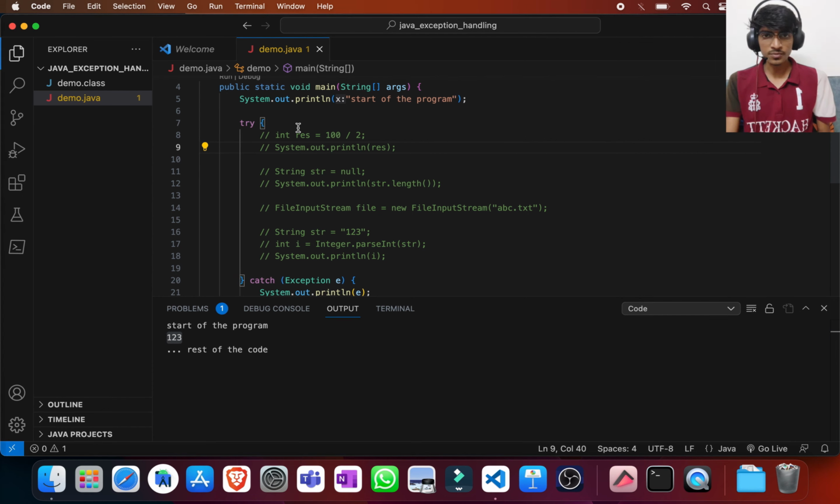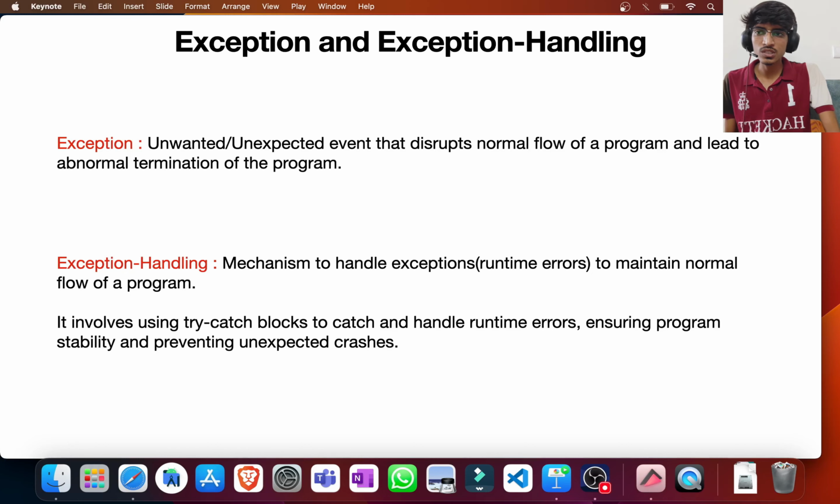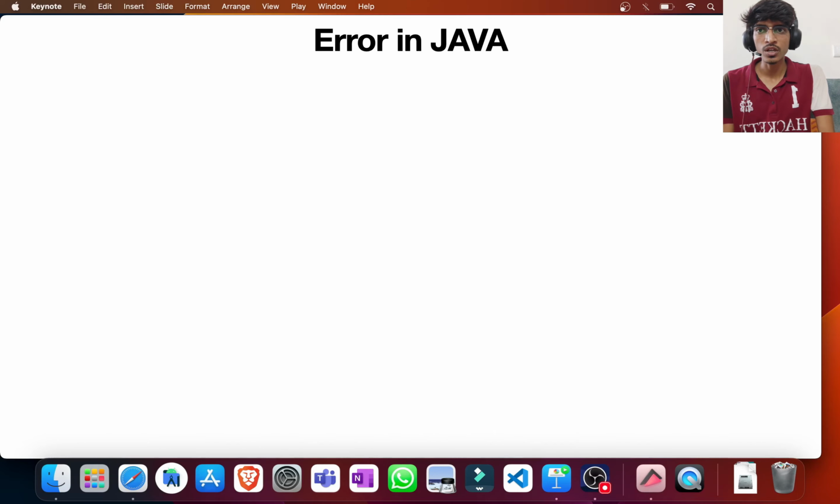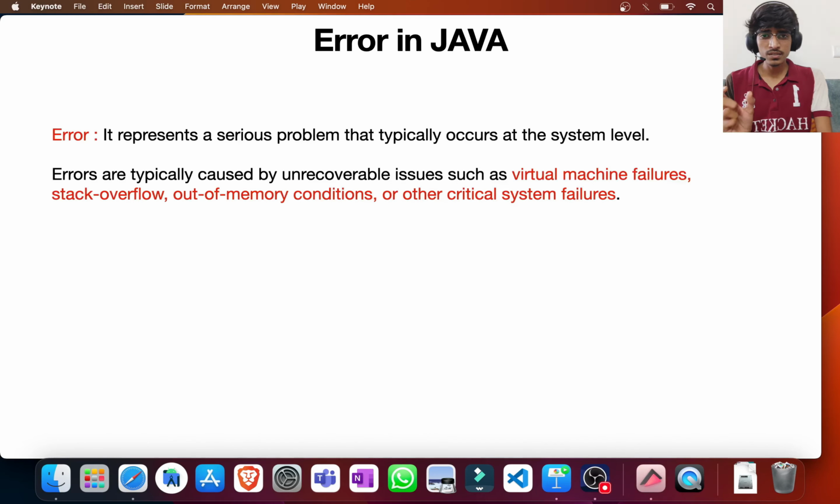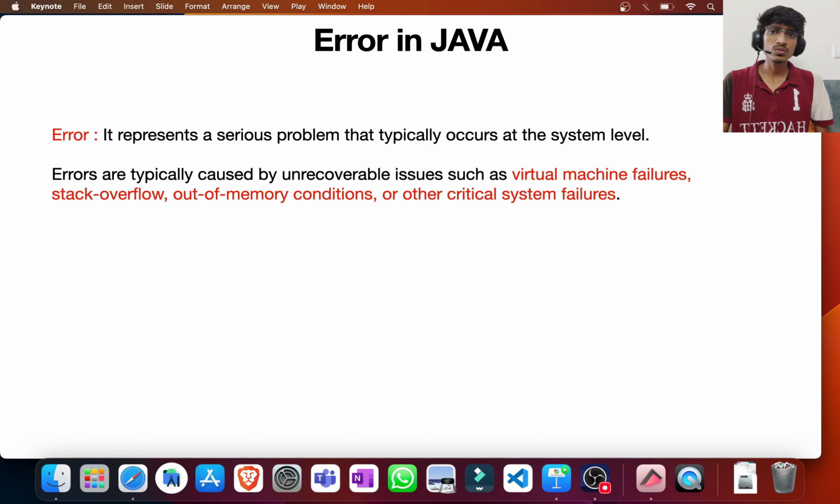So yeah, now you have understood how an exception is occurring and how you can handle it in our program, and we can maintain the normal flow. Similar to this, we have errors as well in our programs. See, errors are a bit different from exceptions. These cannot be handled, or we can say these are unrecoverable issues. These will be related to the system level. They will not be because of our coding, okay? They will be because of the system we are using. So there is a possibility of stack overflow, out of memory conditions and virtual machine failure. So all these things are referred to as errors.